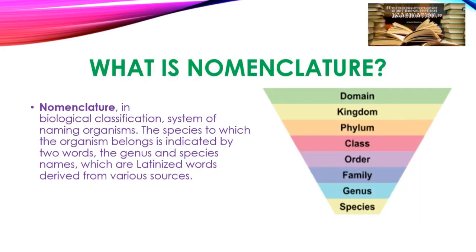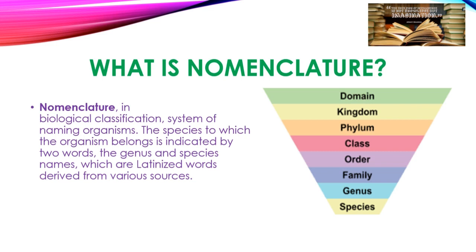Nomenclature is a biological classification system of naming organisms, and the species to which the organism belongs is indicated by two words, the genus and the species names, which are Latinized words derived from various sources. So, the naming of the various organisms around us.